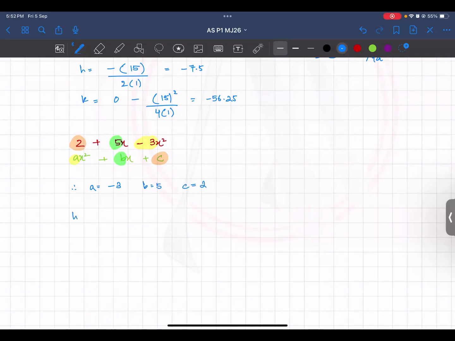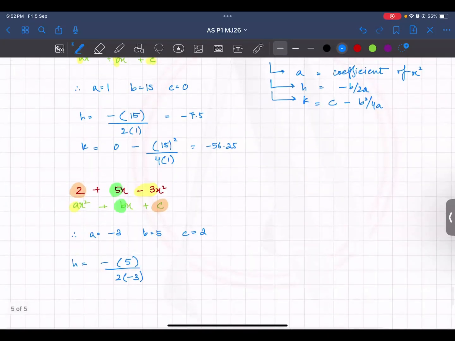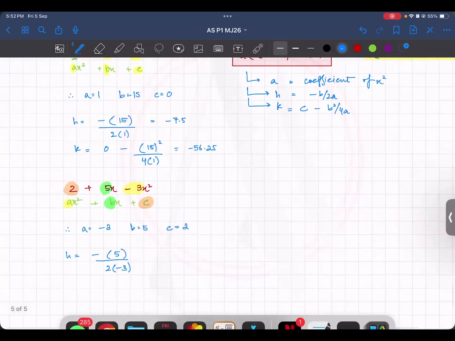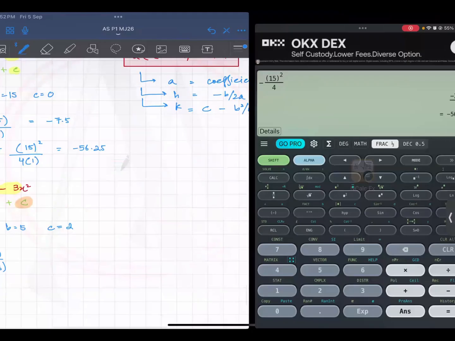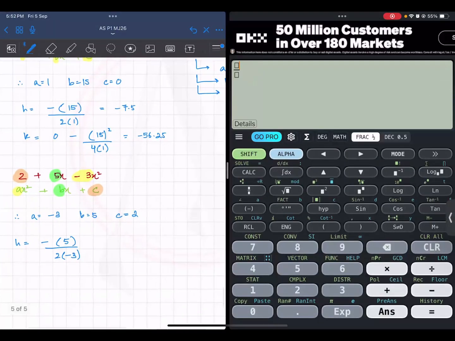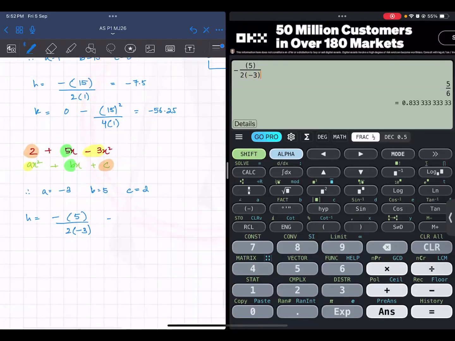And now you will use calculator for h and k. Minus is part of the formula, we know. 5 upon 2 times a. Now look at how I am putting it in. In brackets I put in minus 3 and then use your calculator. Don't be too clever, use the calculator properly. Now you have calculator allowed in all of the exams, so don't worry about not using the calculator. Where you feel simplification is a bit difficult or you may make a silly mistake, use your calculator properly.